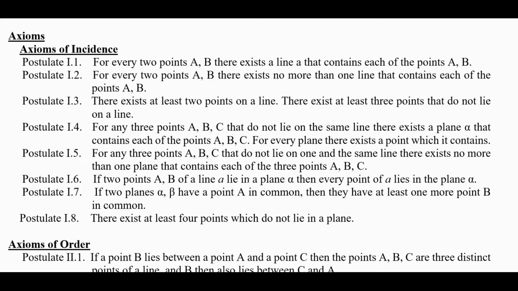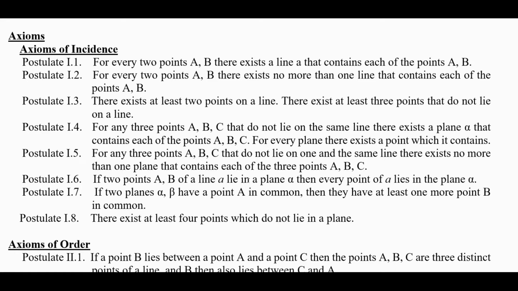Postulate I3: there exist at least 2 points on a line, and there exist at least 3 points that do not lie on a line. So there's actually 2 statements there. So that's an existence axiom.